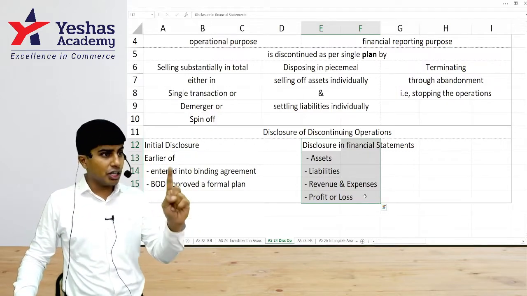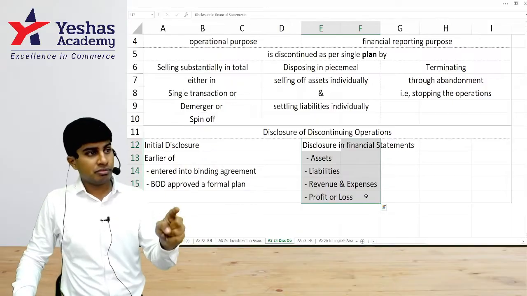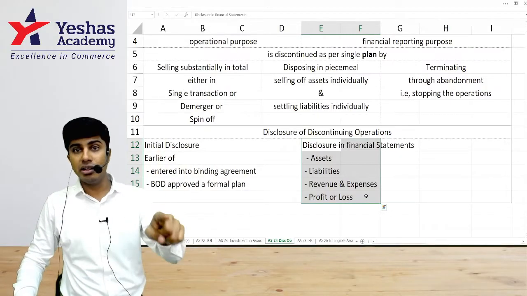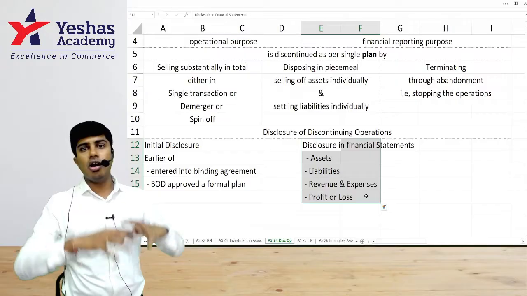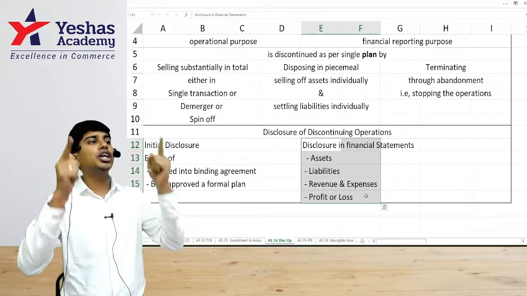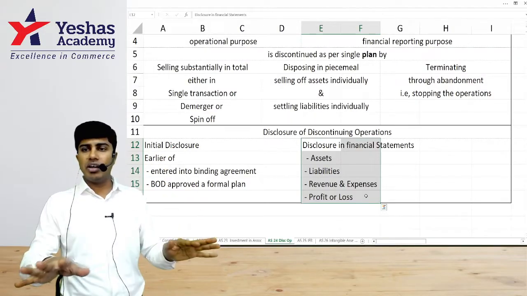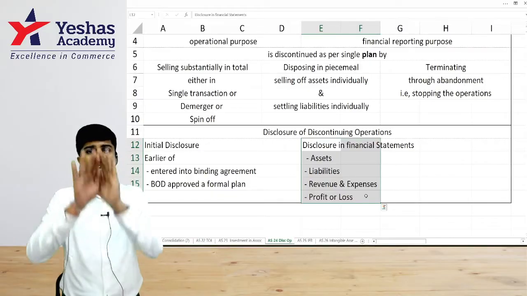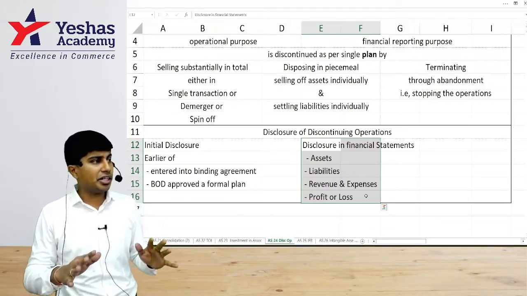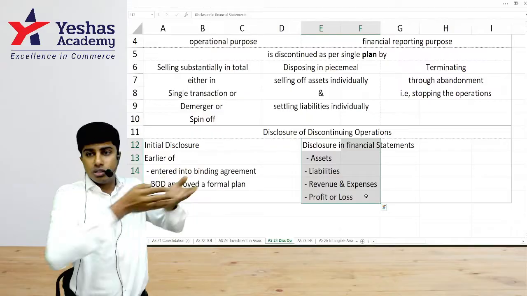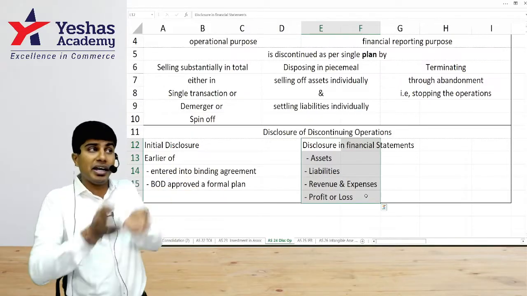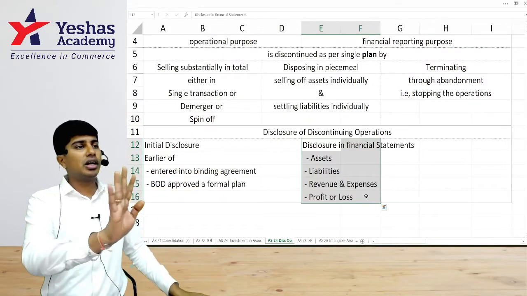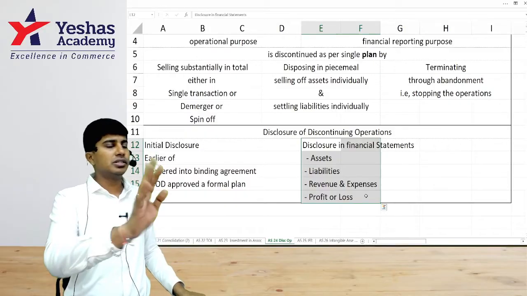For it to become a discontinuing operation, you should have a plan, a time based plan, either immediately or in a gradual phased out manner to shut down the operations. When you don't have a plan, for operational convenience, if you reduce the operations, or shift the resources, employees, money from one to another, that will not result in a discontinuing operation. Understood?